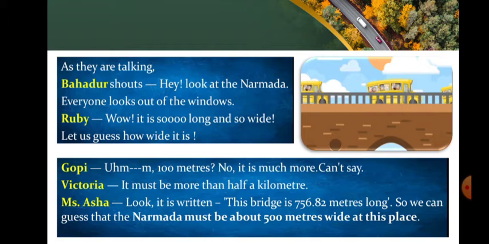As they are talking, Bahadur shouts, hey, look at the Narmada. Everyone looks out of the windows. Ruby said, wow, it is so long and so wide. Let us guess how wide it is. Gobi said, 100 meters. Now it is much more, can't say. And Victoria answered, it must be more than half a kilometer. And Miss Asha answered, look, it is written. This bridge is 756.82 meters long. So we can guess that the Narmada must be about 500 meters wide at this place.